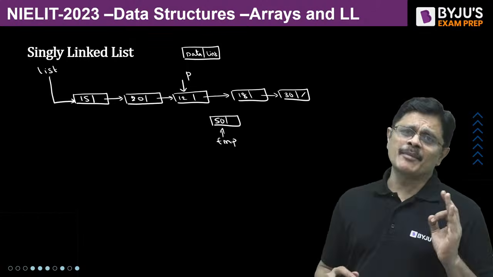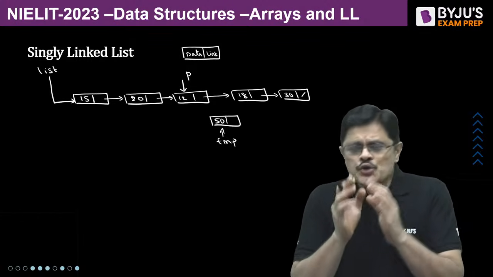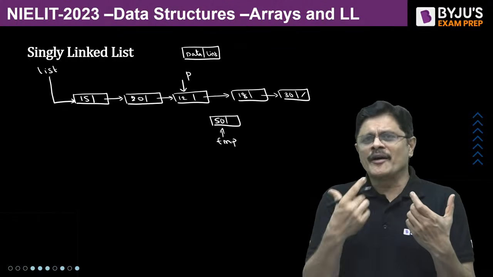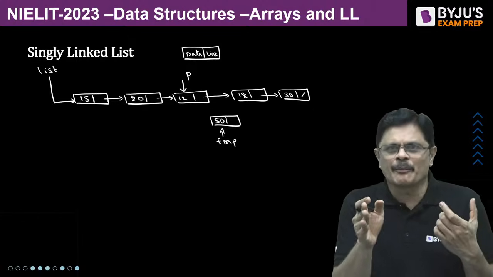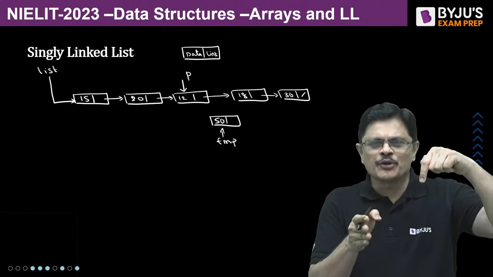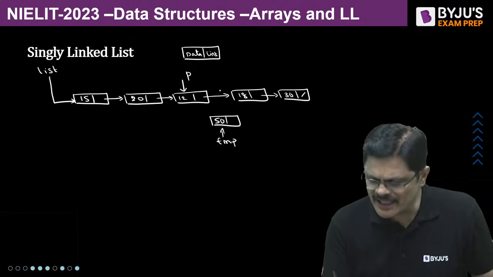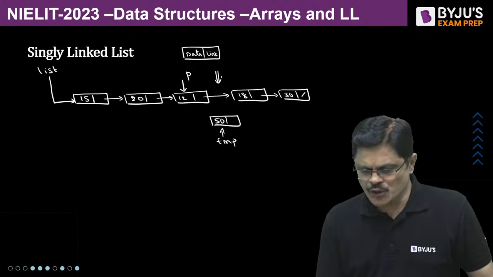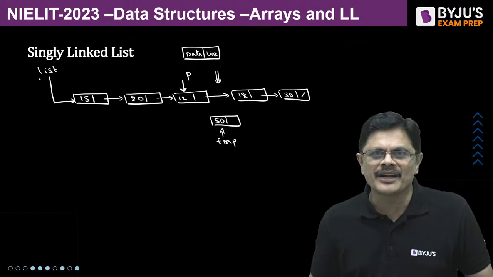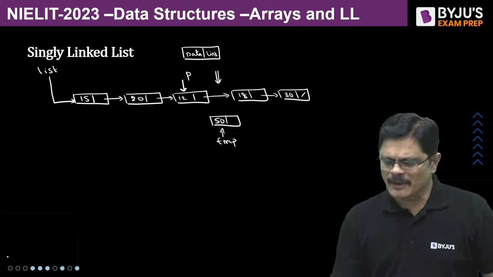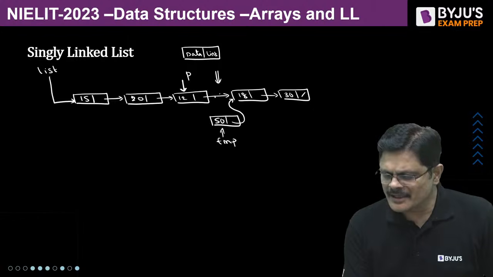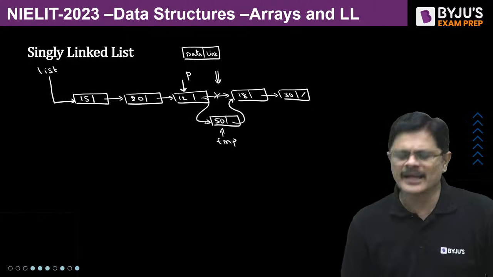In a singly linked list, remember, whenever you want to insert, you should reach the previous node. At the position where you want to insert, you should have a pointer to the previous node. That is, to insert between these two nodes, you should have a pointer to this particular node. For that, you traverse from the beginning till this node. Then simply TMP link is P link, then P link is equal to TMP.